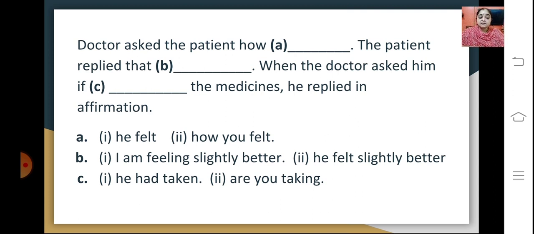The doctor asked the patient how he felt. The patient replied that he felt slightly better. When the doctor asked him if he had taken the medicines, he replied in affirmation.